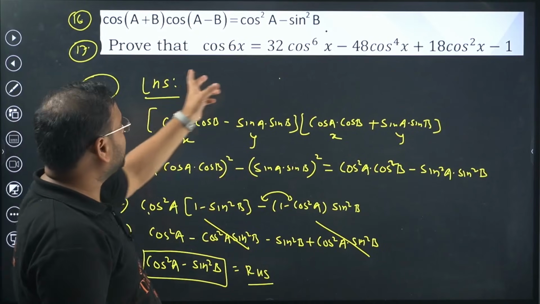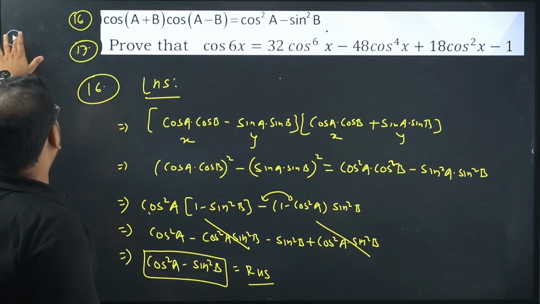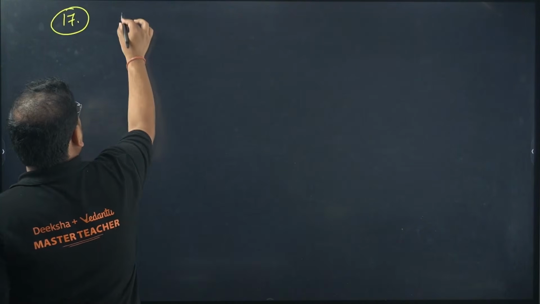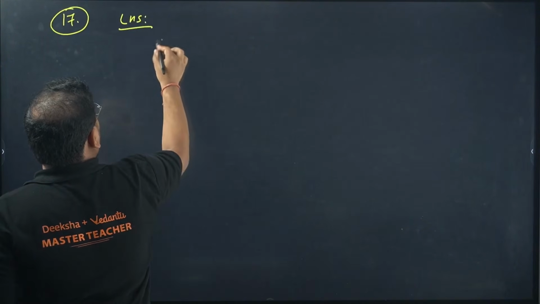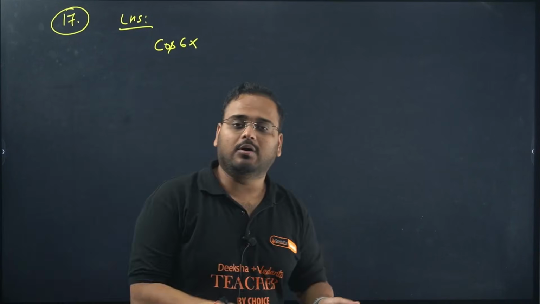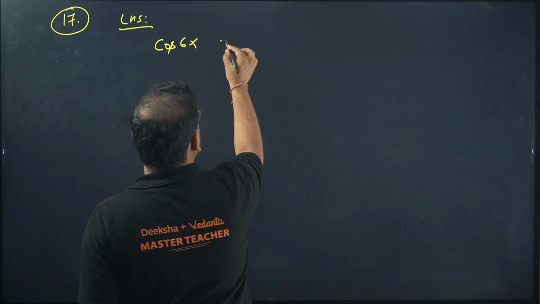Cos 6x, we want to get to this one. Okay, sir. 17th one, next slide. I will not worry about the RHS, I'll just start with the LHS. Cos 6x. You think about the RHS only if there's no way to simplify the LHS, okay? But we have that.